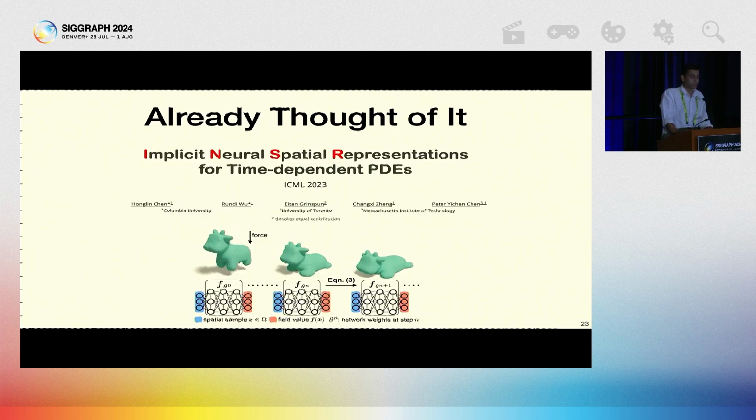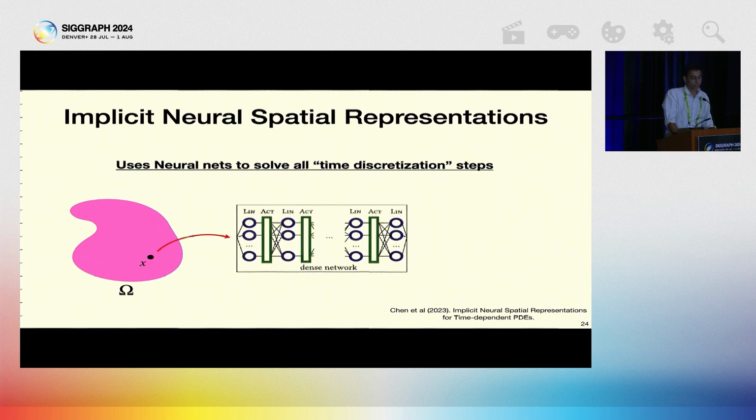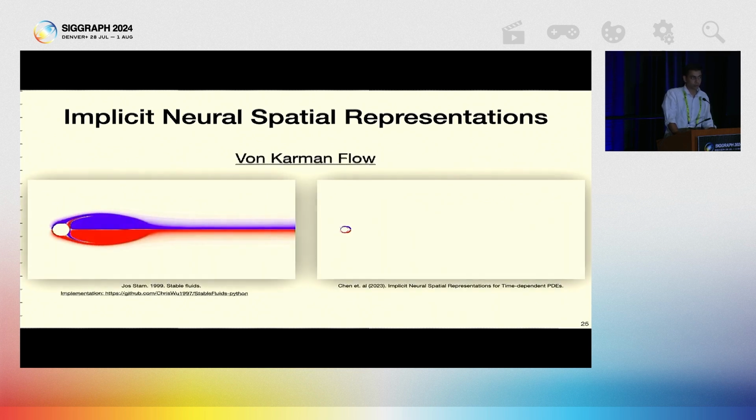One of the previous methods, called INSR in short, tried this technique. They used neural networks for all the 3 steps we talked about earlier. Basically, given a domain, they chose a point x, feed it into the neural network, and the neural network spits out the velocity or pressure depending on which step is being solved. The method works well, but fails when obstacles are involved.